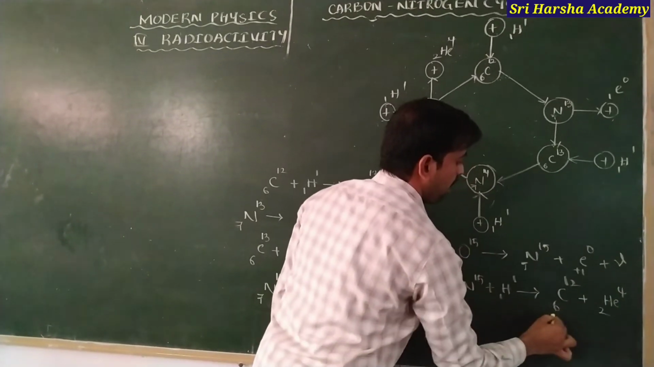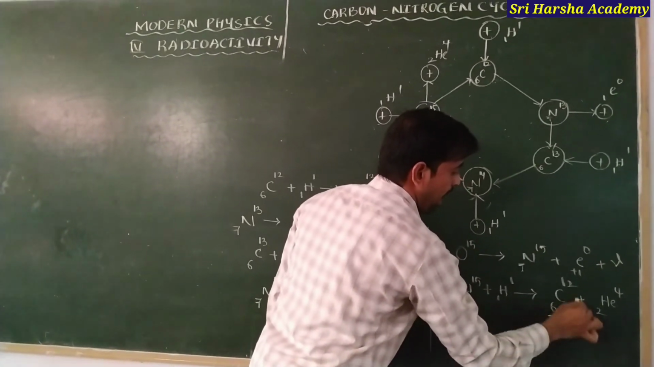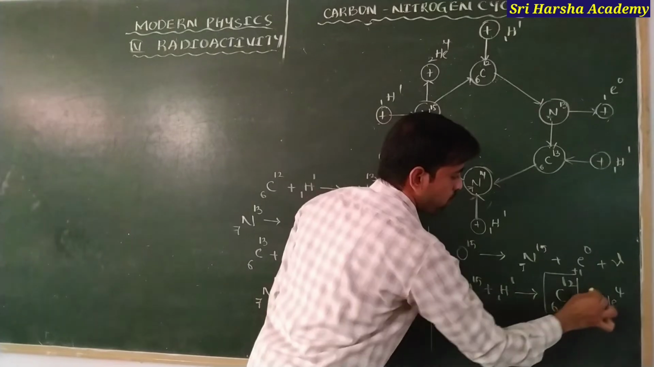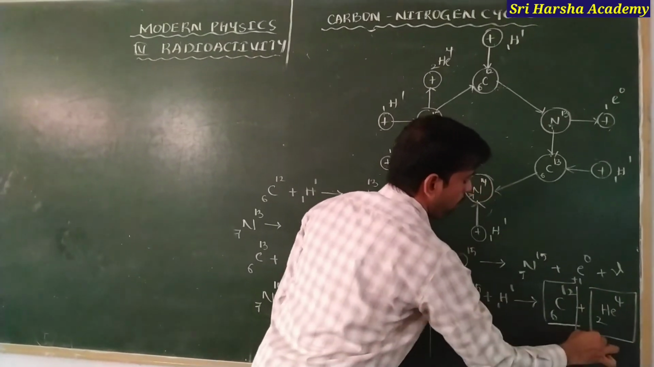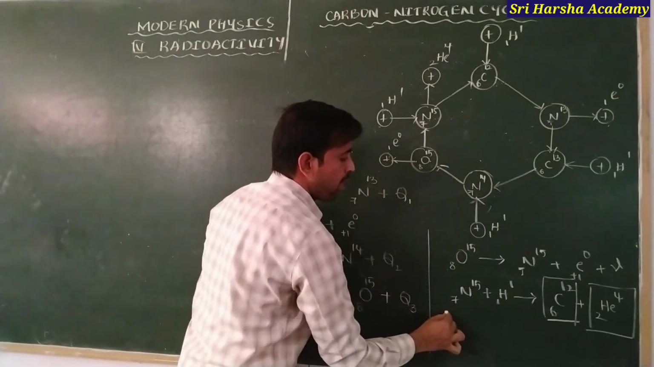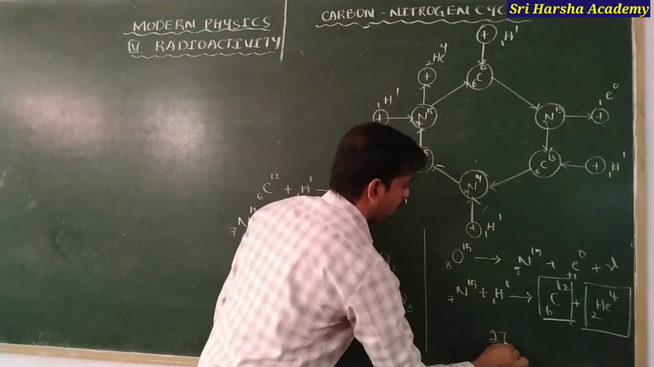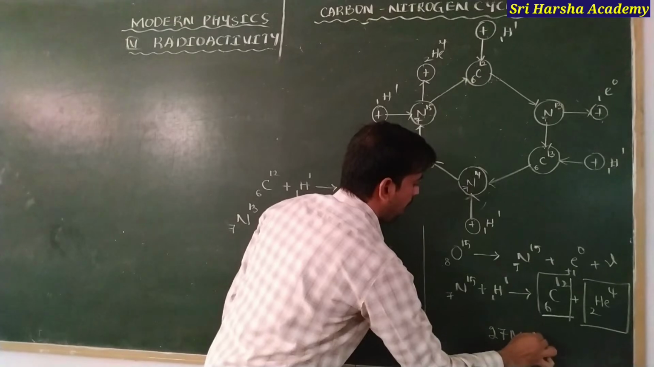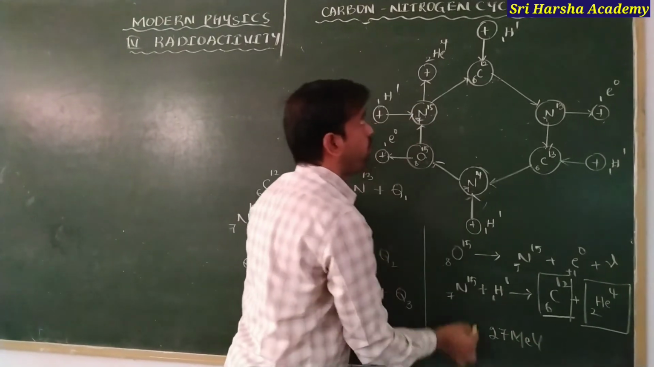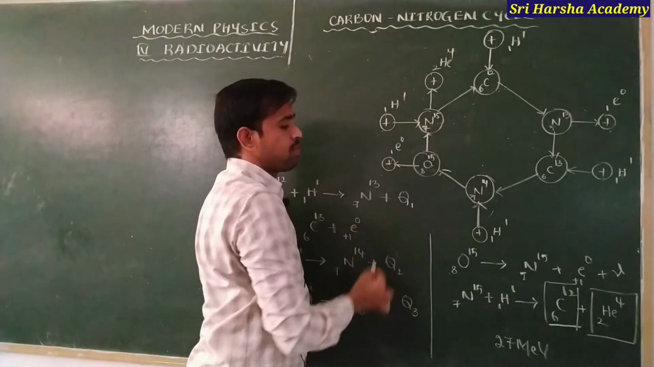Okay, finally we got the original element, nothing but carbon, as well as the emitted alpha particle. From this carbon nitrogen cycle, we get energy of approximately 27 mega electron volts. This is about the carbon nitrogen cycle. Thank you.